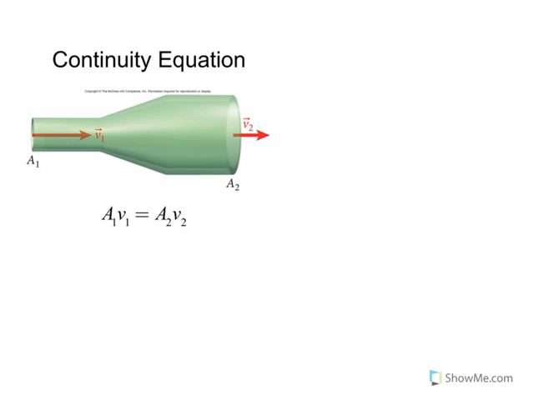So for instance, if we start here and we take any given part of the fluid at the entrance of this pipe or whatever, we have there a change in x dimension, which we know is velocity. So this is x1, velocity 1 times a change in time.